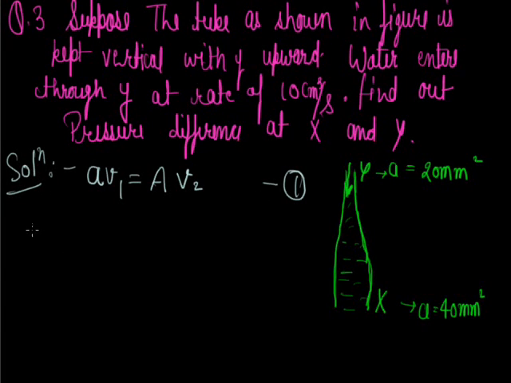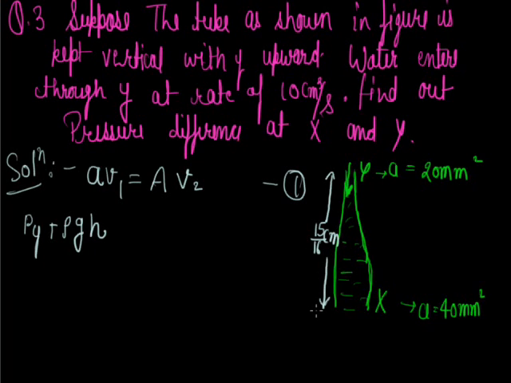Now by applying Bernoulli's theorem, one more thing is given, which is the separation between X and Y, 15 by 16 centimeter.